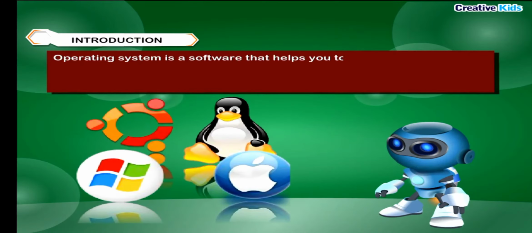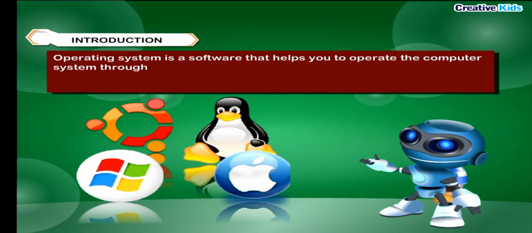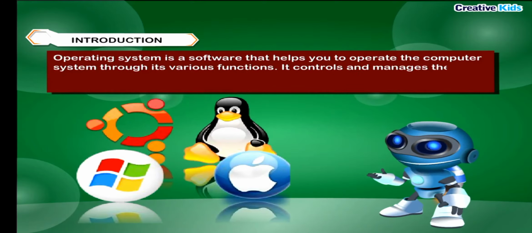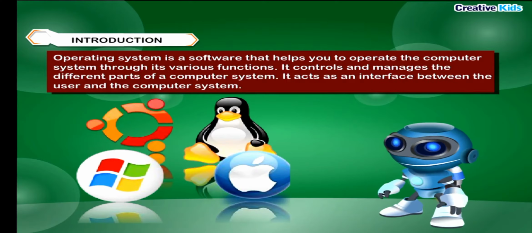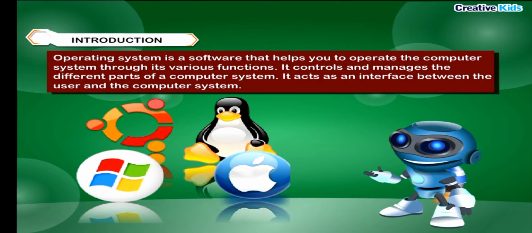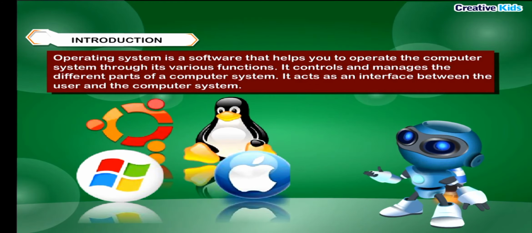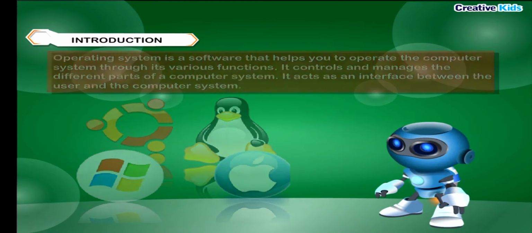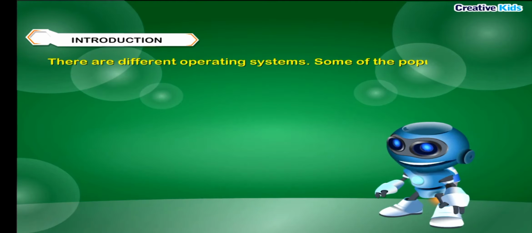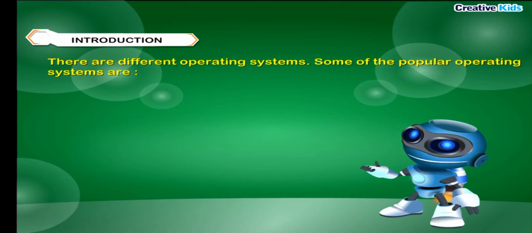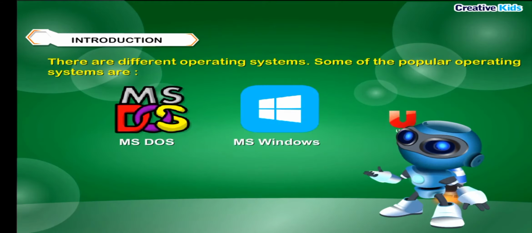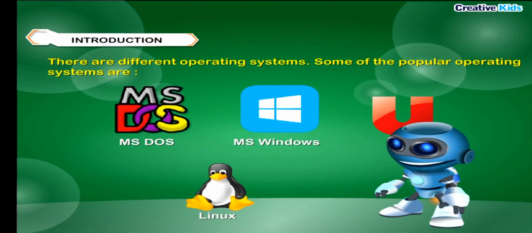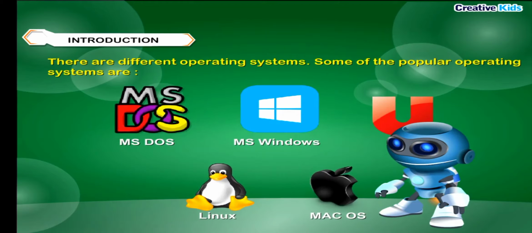Operating system is a software that helps you to operate the computer system through its various functions. It controls and manages the different parts of a computer system. It acts as an interface between the user and the computer system. There are different operating systems. Some of the popular operating systems are MS-DOS, MS Windows, Unix, Linux, Mac OS.